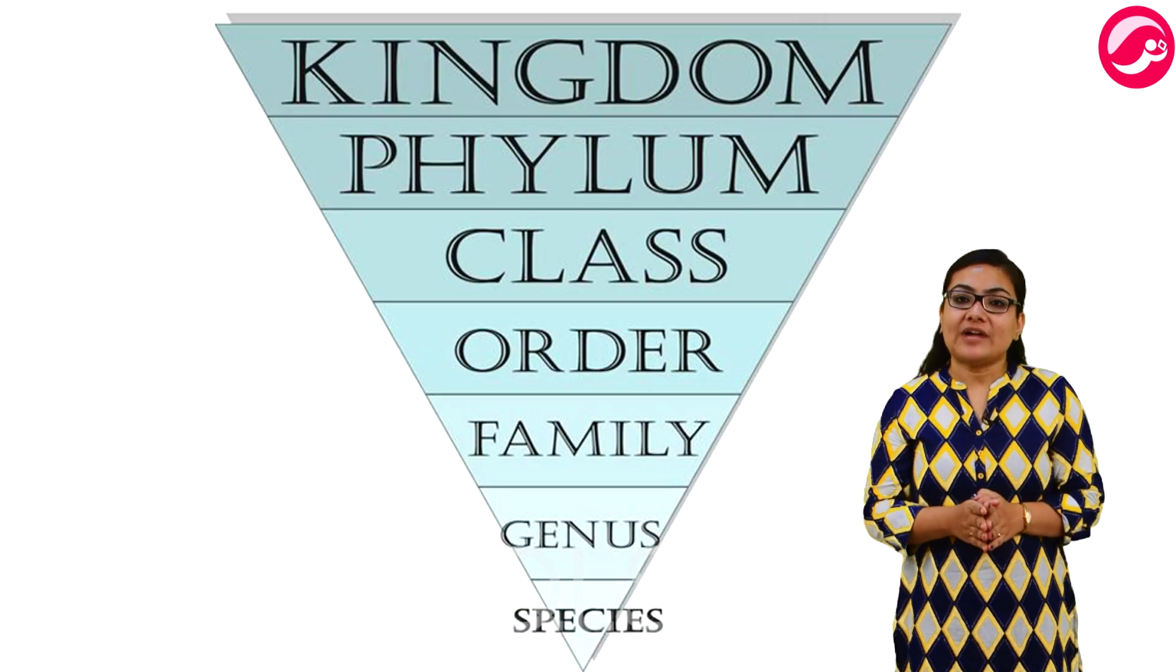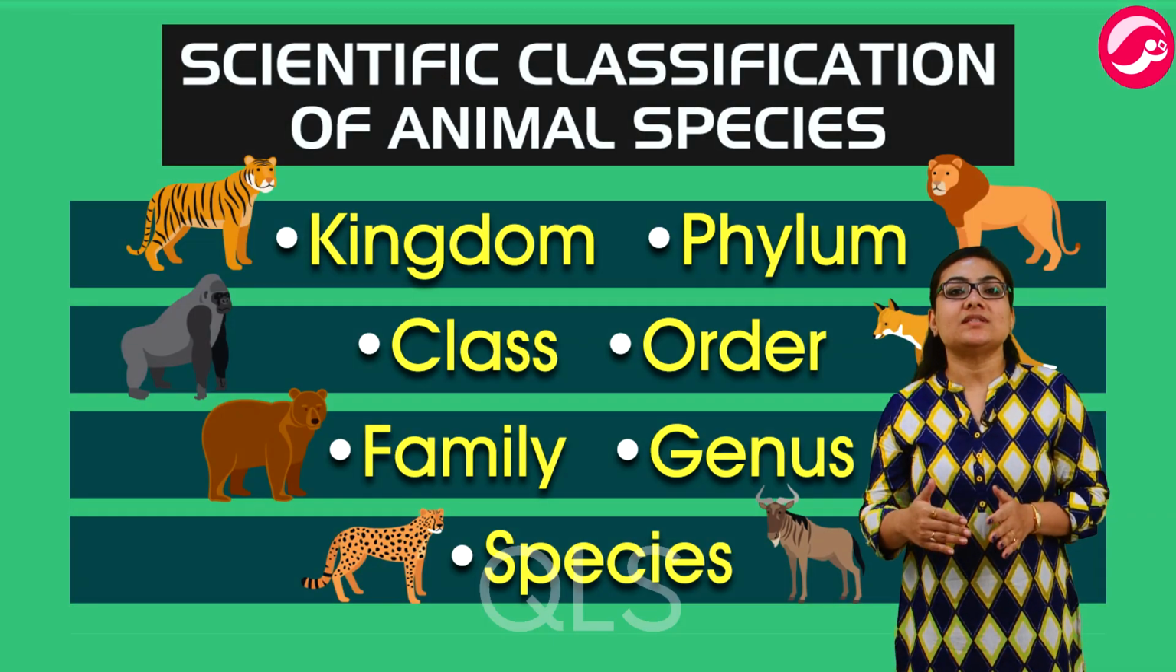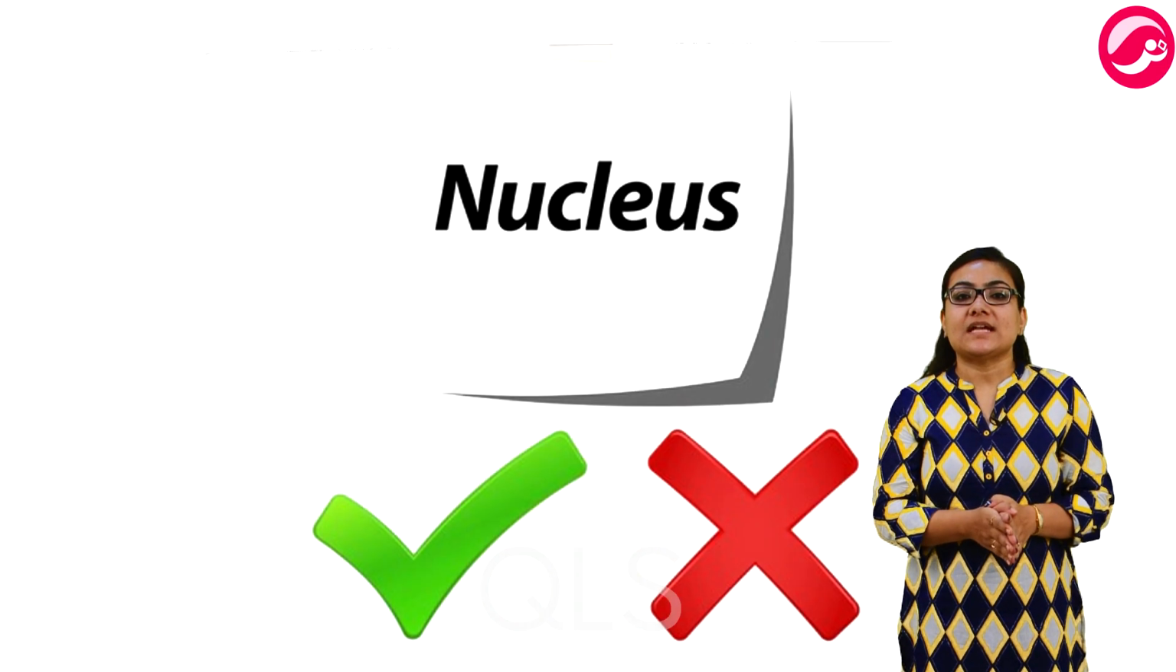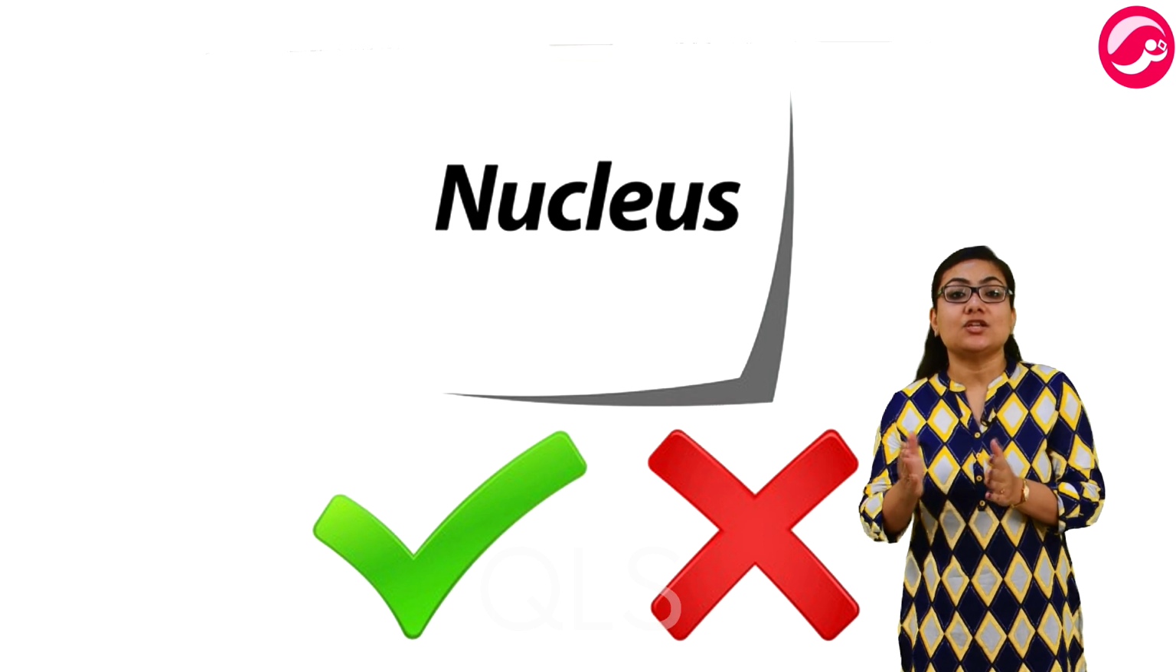There is a hierarchy of characteristics that helped taxonomists to form classification groups. For example, the first level of classification depends on whether the cell has a nucleus or not.